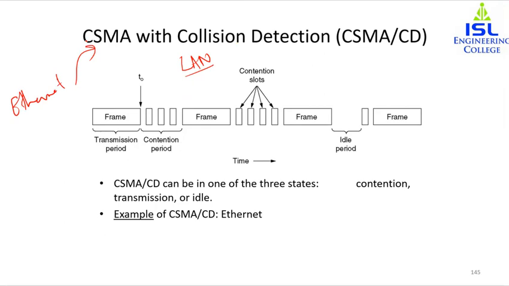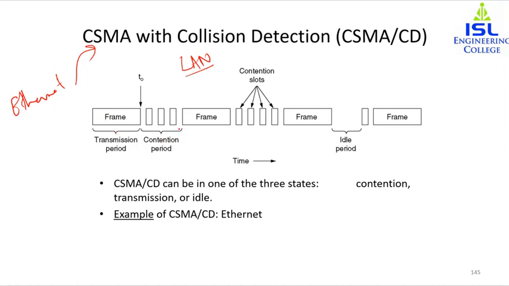A station monitors the medium after it sends the frame to see if the transmission was successful. If so, the station is finished. If, however, there is a collision, it needs to send the frame again. So in this diagram, let's see what happens. First look at the diagram for the transmission period. This is the time taken for the frame to transmit.